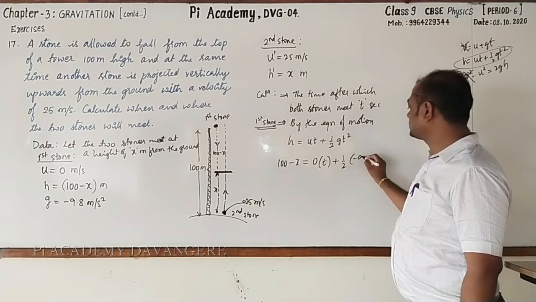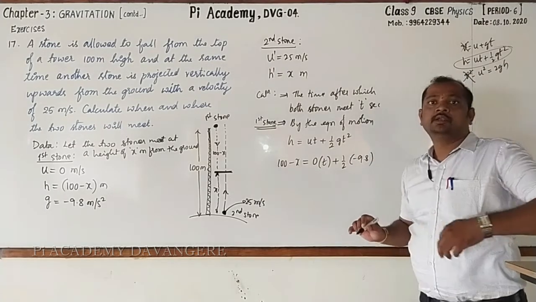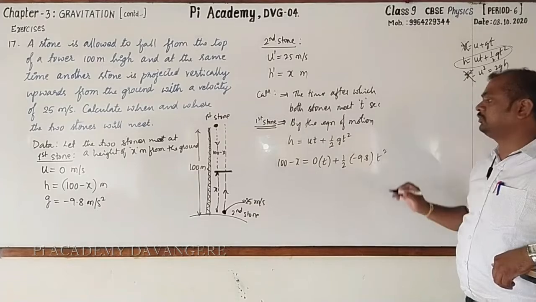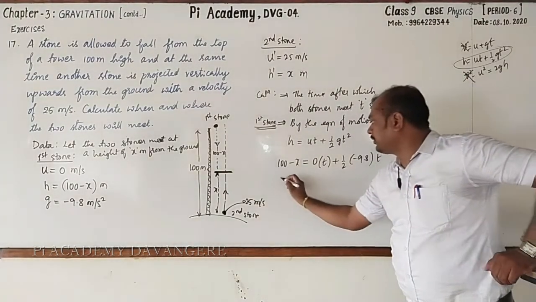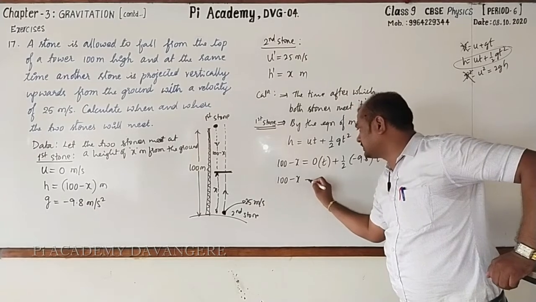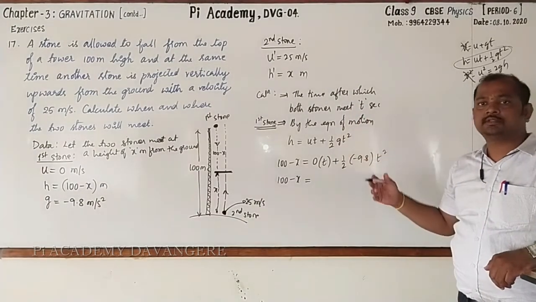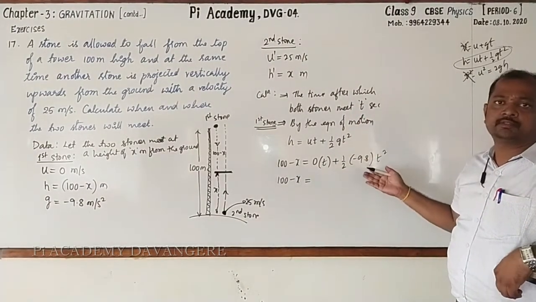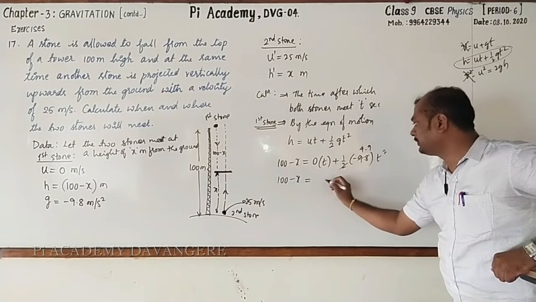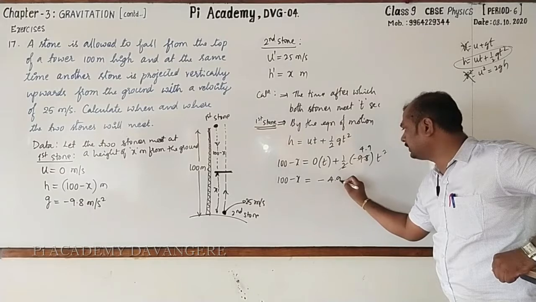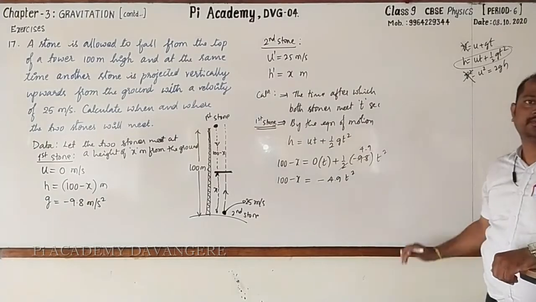It is minus 9.8, t square. t is unknown. We can write this as it is. Now write 100 minus x, which is equal to 0 into t is 0. 0 plus any number is the number itself. Here 2 ones are 2, 4.9, minus 4.9 t square.